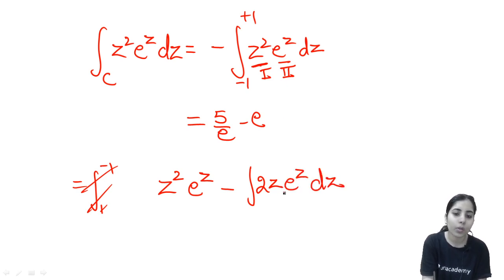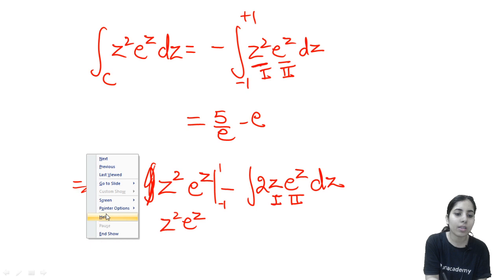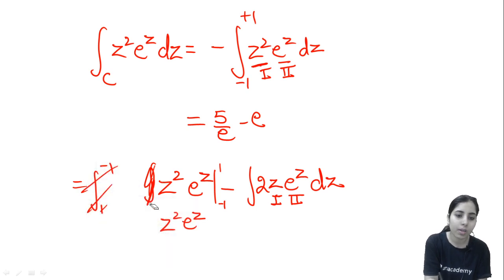Now again you have to do the integration by parts, first and second. Clear? So you will get z square e to the power z, and integration limits we will take from, here we have already solved it, minus 1 to plus 1. No, if we have not taken the negative sign in the starting, we have interchanged the limits of integration, so it will become 1 to minus 1. Okay, if you removed that negative sign, then this becomes 1 to minus 1.